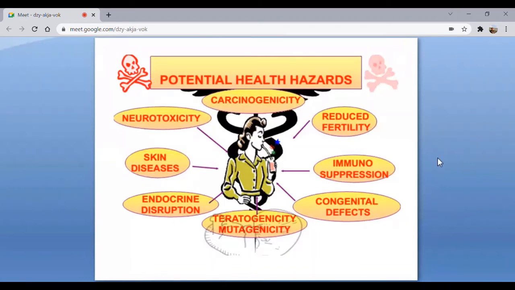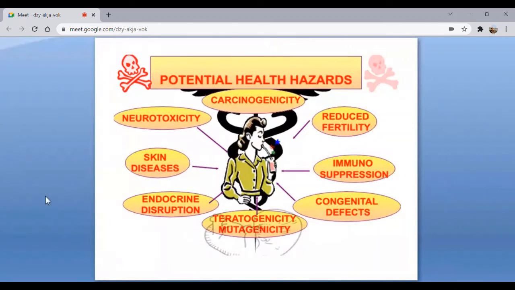So the potential health hazards, when we talk about toxic residues, these two are the most important ones. One is neurotoxicity, which mainly affects your nerves, and number two is carcinogenicity, that is, cancer. If you see in today's world, why we are blaming meat and meat products for cancers is because of these toxic residues.